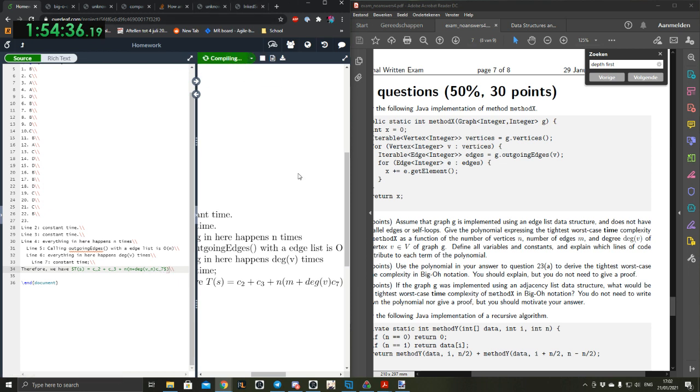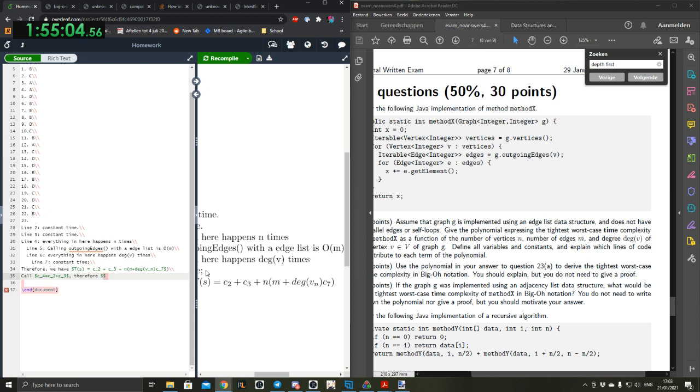So then what we would get is T of S equals the constant of line 2, the constant of line 3, plus n times m plus the degree of the amount of vertices of n times a constant. I'll just use a number that I haven't used before. I know that gets confusing really quickly, but whatever. Plus c4, c2 plus c3.